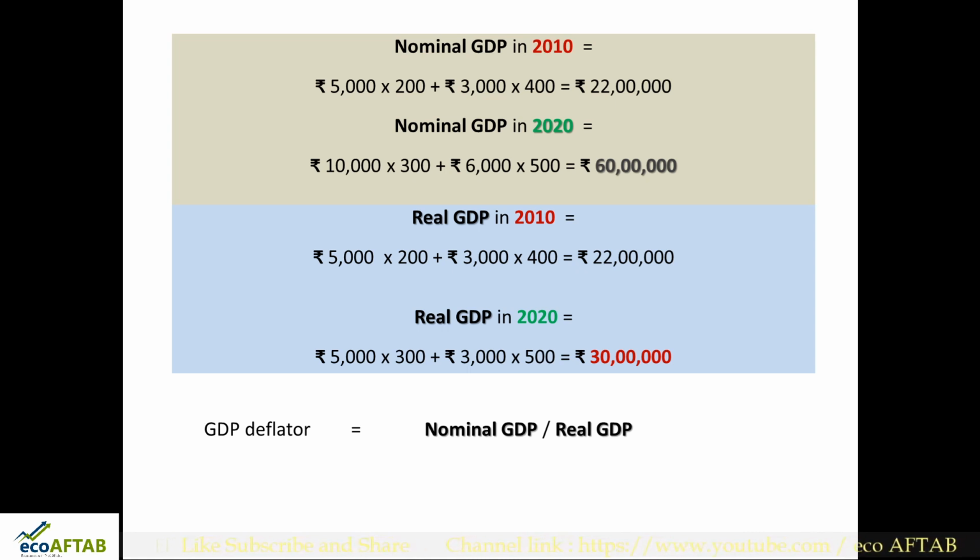Nominal GDP here is 60 lakh rupees, real GDP is 30 lakh rupees. So GDP deflator is 60 lakh divided by 30 lakh, and the answer is 2.